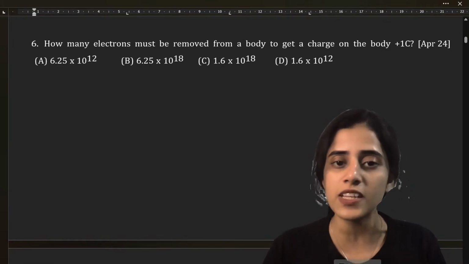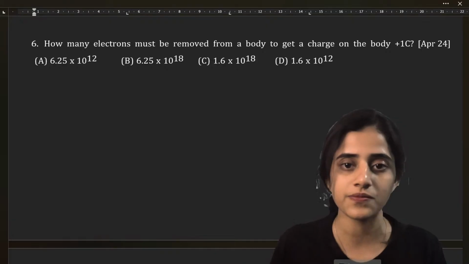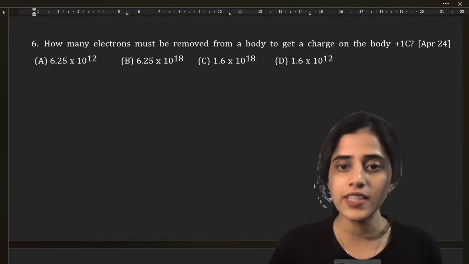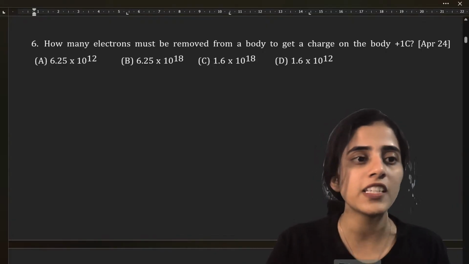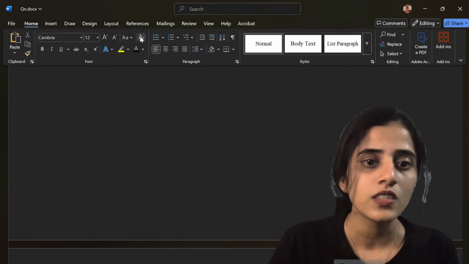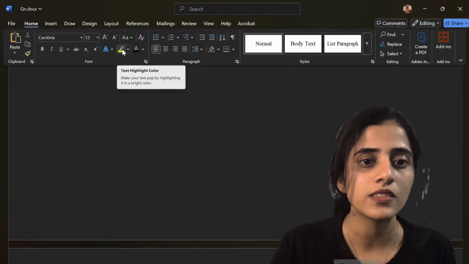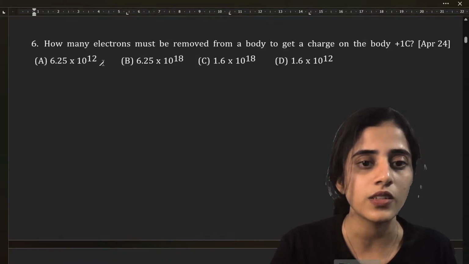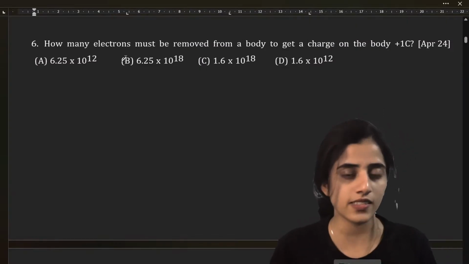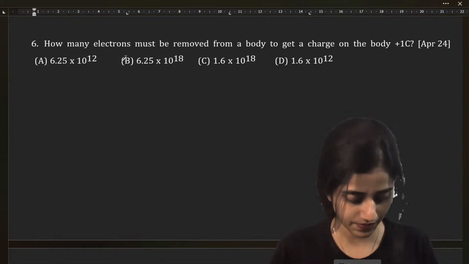How many electrons must be removed from a body to get a charge on the body? How many electrons must be removed? Okay, let's just highlight the answers. Yes, what are the answers?